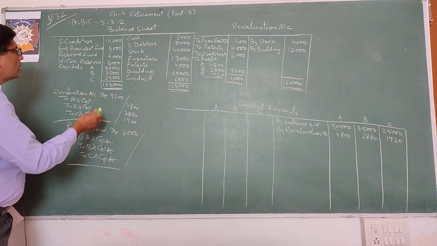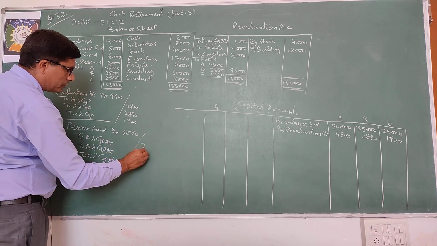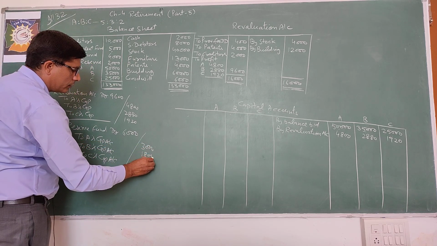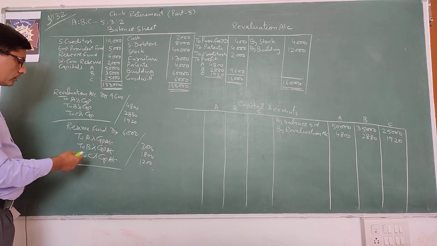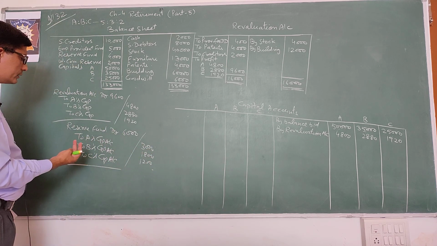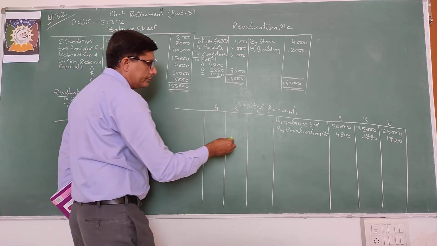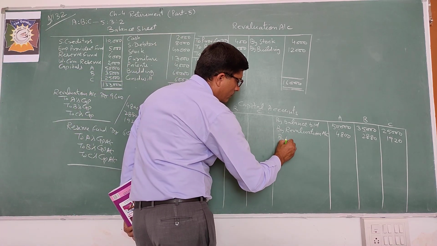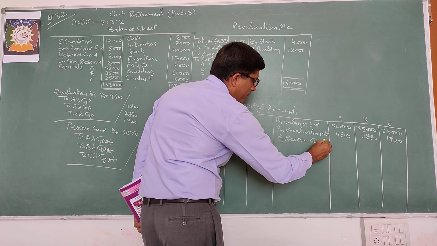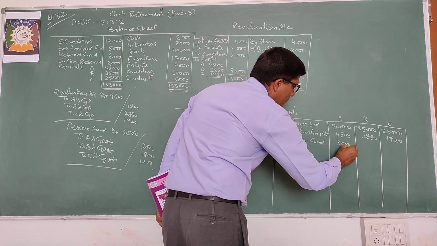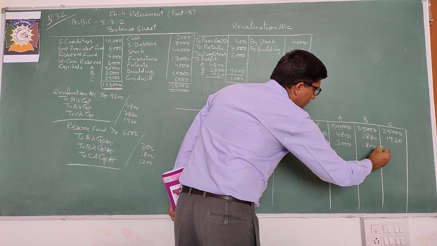So distribute 6,000 in 532, that will be 3,000, 1,800, 1,200, 532. So here ABC are credit, record to the credit by reserve fund. 3000, 1800, 1200.